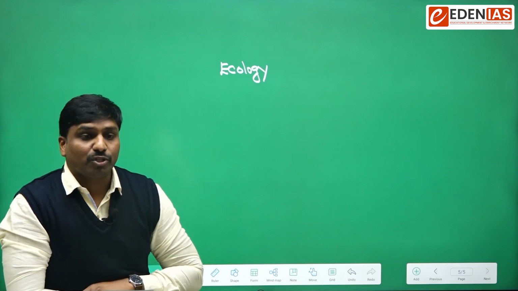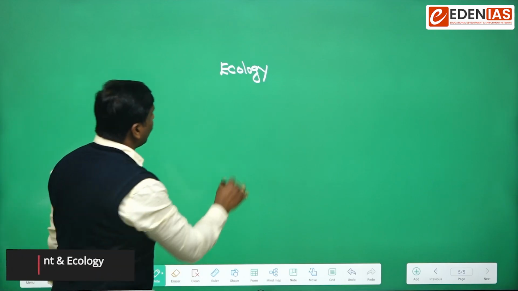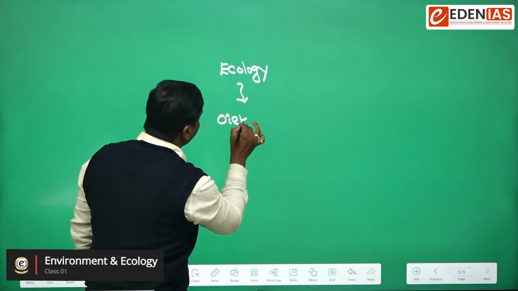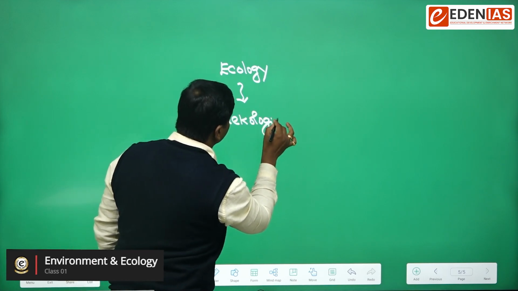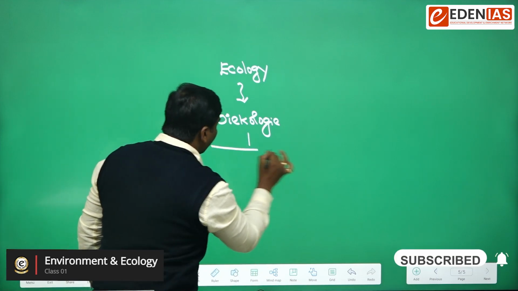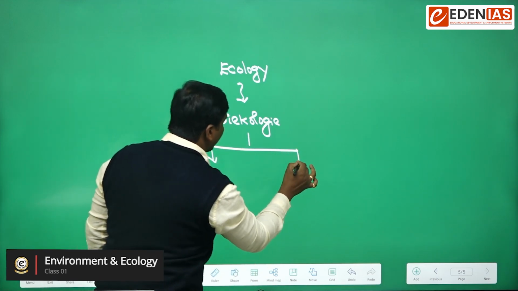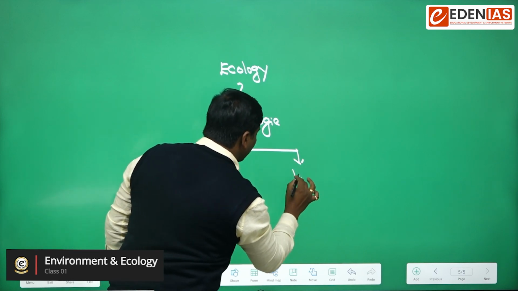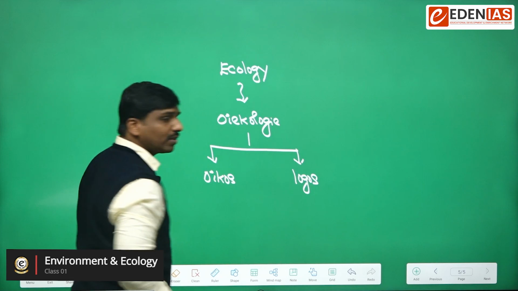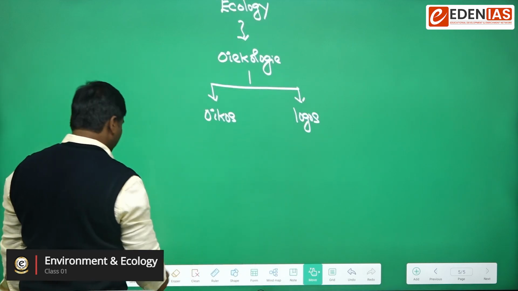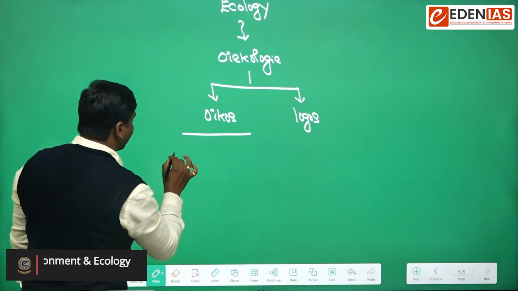When we talk from the perspective of ecology, the word ecology has been derived from a Greek word called oikology. Here the word is made up of two words: one is oikos and the other one is logos. Oikos and logos. So what do you mean by oikos?